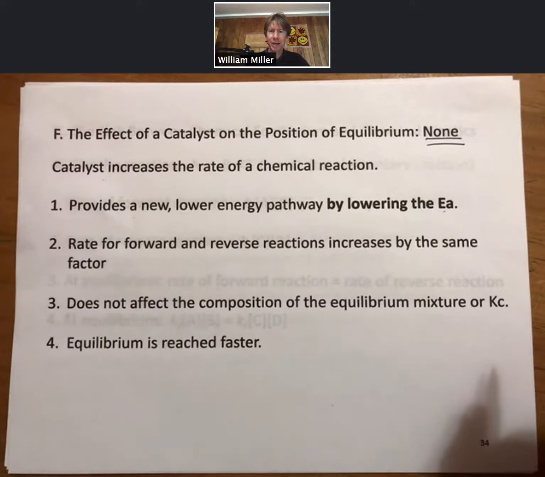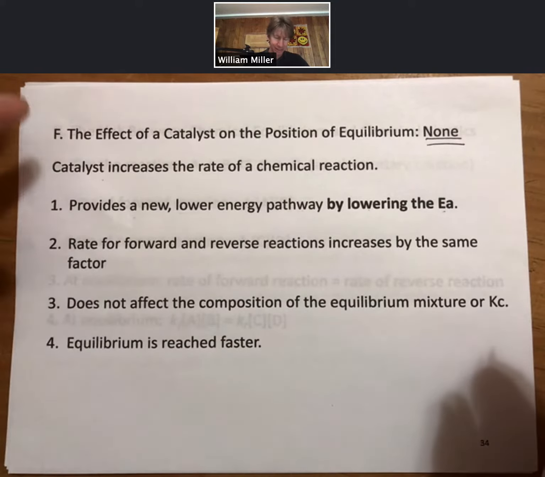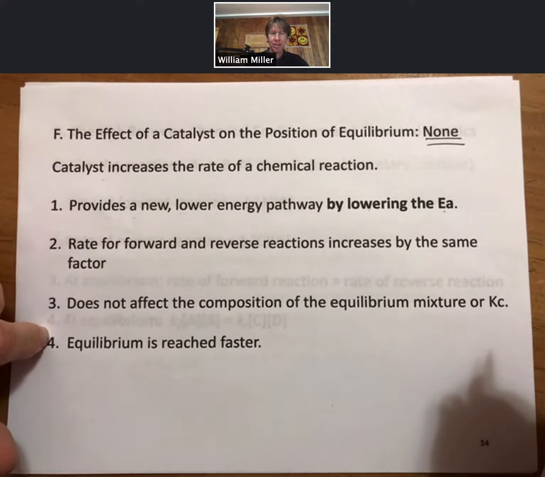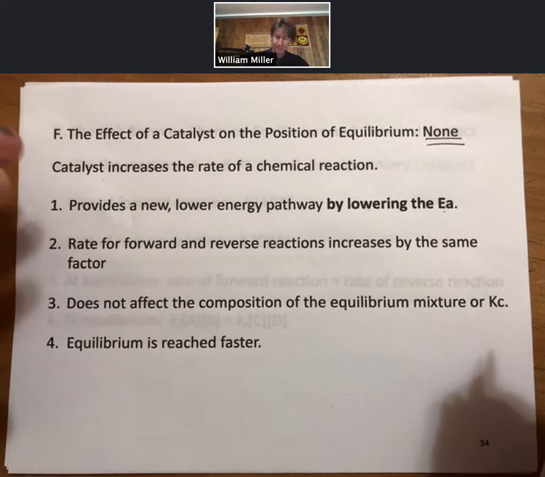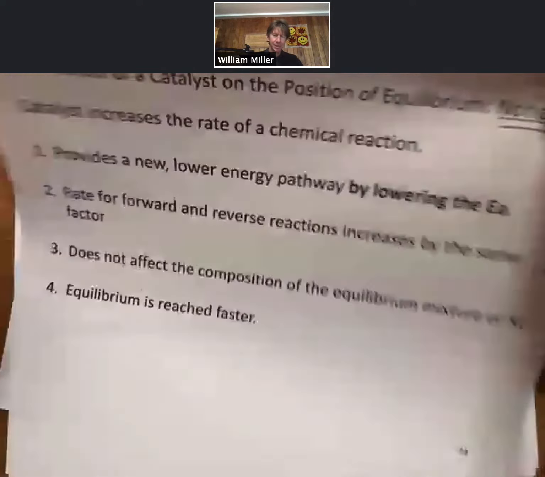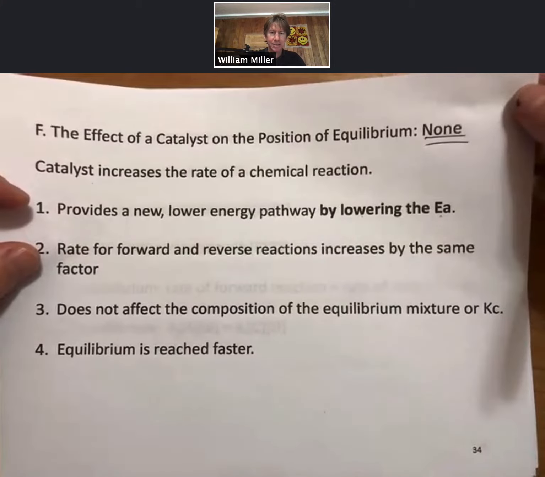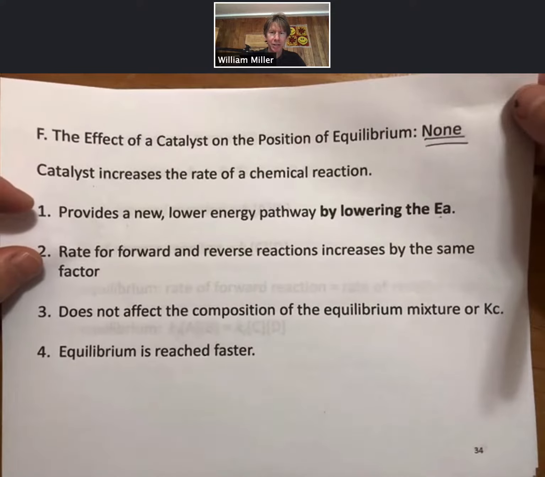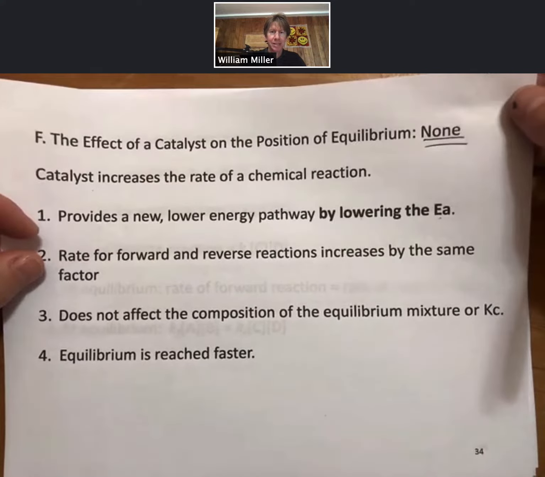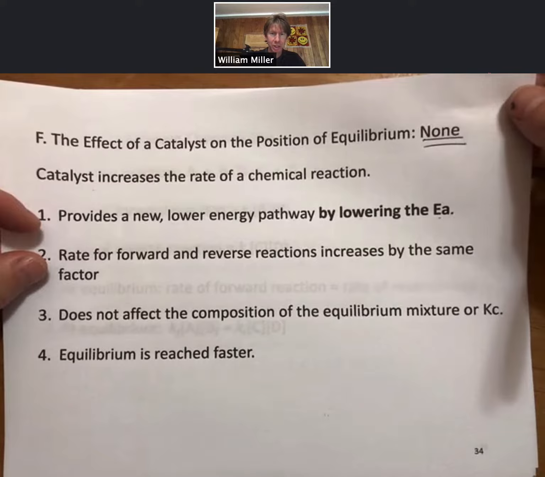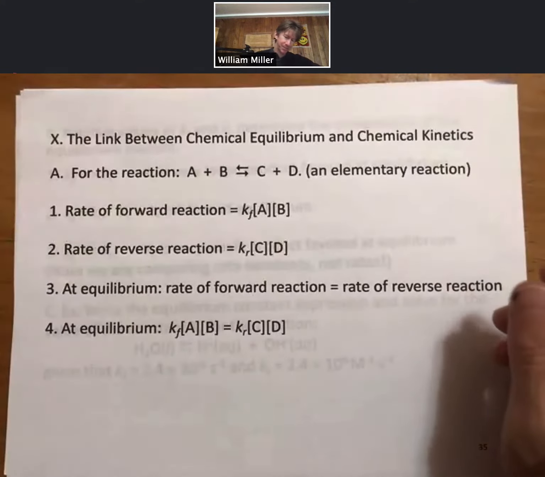It does not affect the composition of the equilibrium mixture. All it does is equilibrium is reached faster. That's it. So Le Chatelier's principle says you add a catalyst. Which way does the reaction shift? You would say it does not shift, or no shift, or something like that.